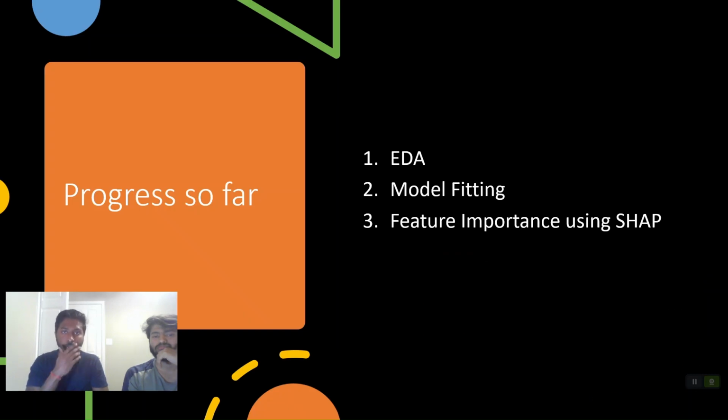The progress so far is as follows. We've done the exploratory data analysis and found a relationship between our attributes and our target variable. We used various graphs to take a look at how the demographic is and how the survey is distributed. We used various models, as mentioned in the previous slide, and the testing accuracy is still left, but validation accuracy looks promising. Finally, we plan to use feature importance using SHAP.